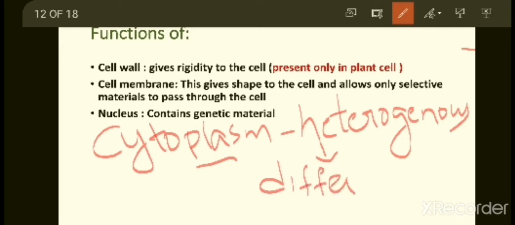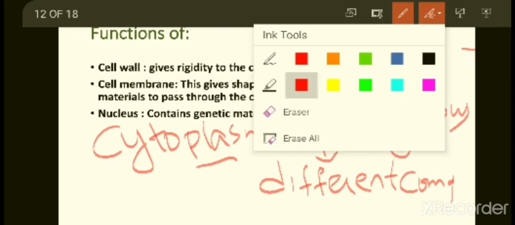What are the different components present in the cytoplasm? It contains water, salts and various types of proteins. The same substance is not present. Water is separate, salt is a different component and proteins are different components. As different components are present in the cytoplasm, we say it is a heterogeneous substance. So these are the functions of the cell wall, cell membrane, nucleus and cytoplasm.